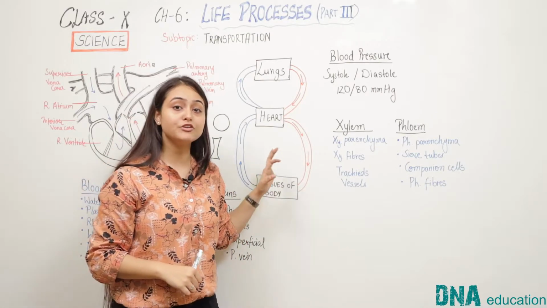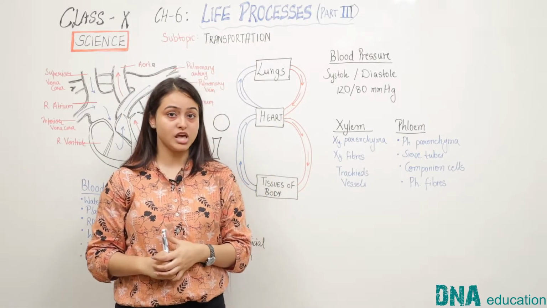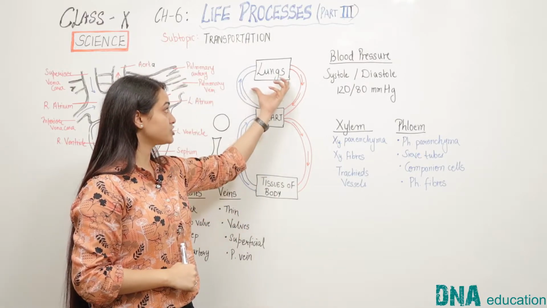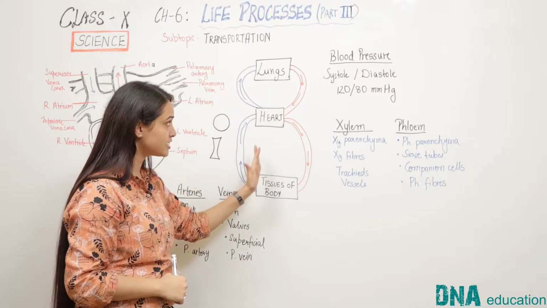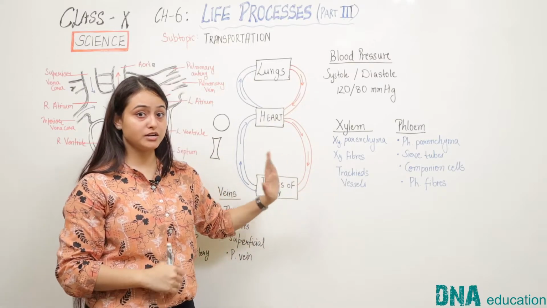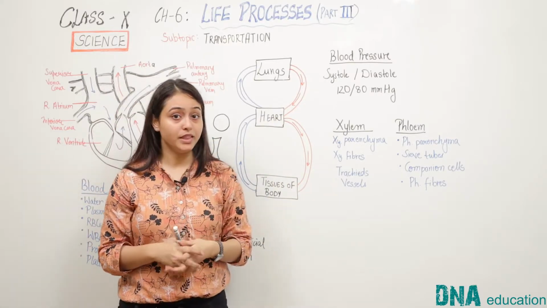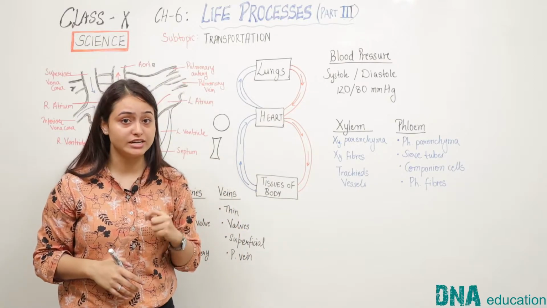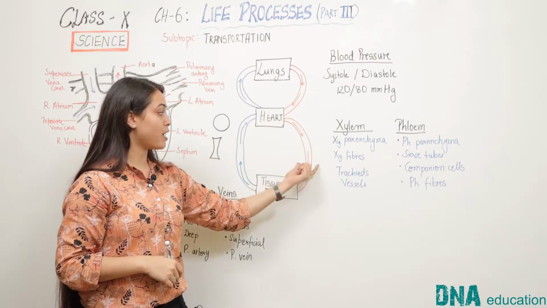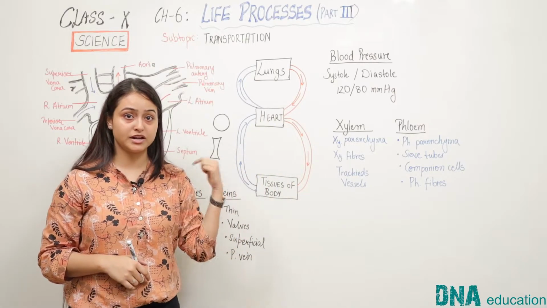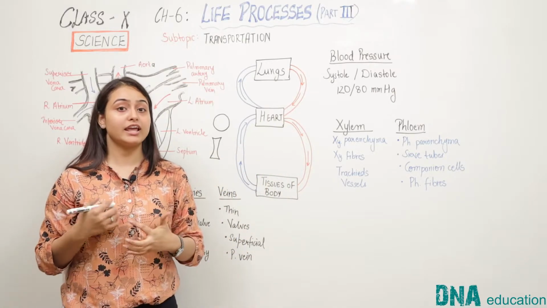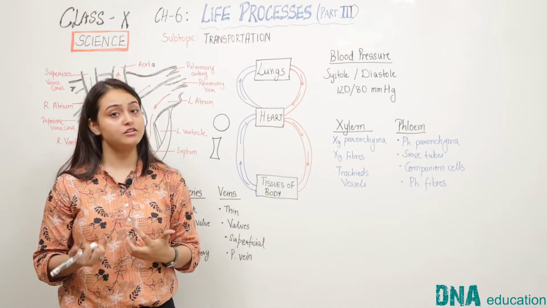So this depicts how double circulation happens in humans. Now, there is a significance of this double circulation, because it ensures that the deoxygenated blood and the oxygenated blood do not mix with each other. If this happens, then the efficiency of the body will decrease because the amount of oxygen dissolved in the blood will decrease and we will not get enough energy for doing our work.